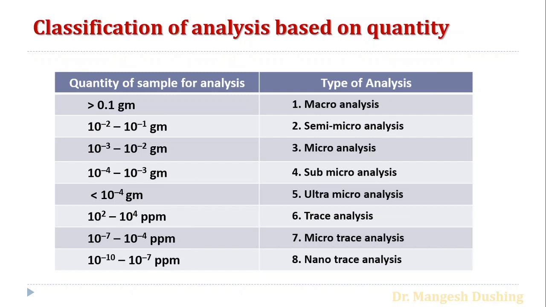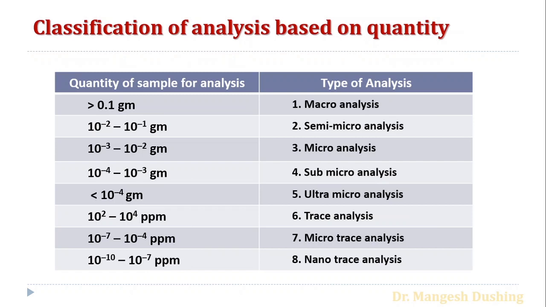If 10^-3 to 10^-2 gram, then that is called micro analysis. If the sample amount is 10^-4 to 10^-3 gram, then that is called sub-micro analysis. If the sample is less than 10^-4 gram, then that is called ultra-micro analysis.